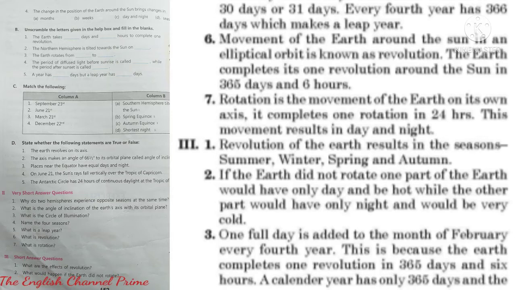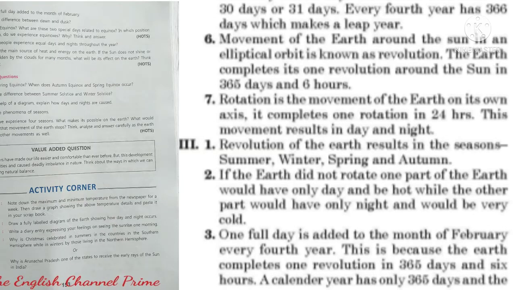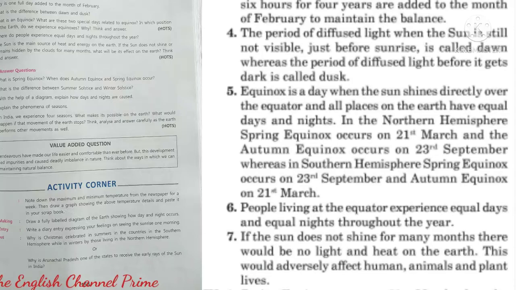Third question, why is one full day added to the month of February? Answer, one full day is added to the month of February every fourth year. This is because the earth completes one revolution in 365 days and 6 hours. A calendar year has only 365 days, and the 6 hours for 4 years are added to the month of February to maintain the balance.